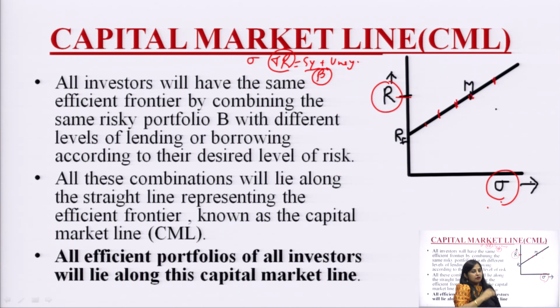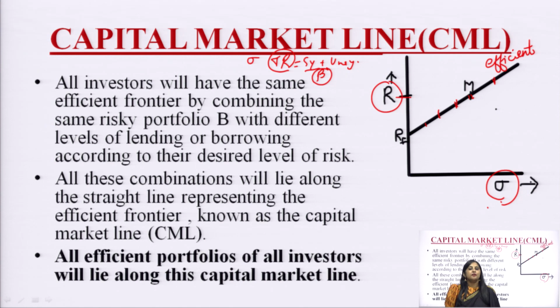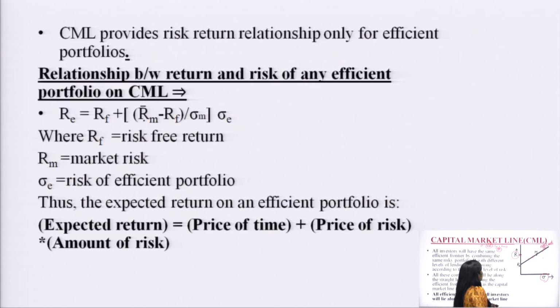If we recall, what kind of portfolios were lying on this line? They were only the efficient portfolios. So, if we remember this, CML indicates the relationship of the expected return of only the efficient portfolios or securities in the market with respect to total risk.